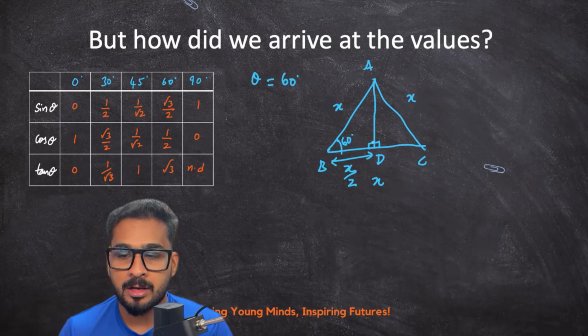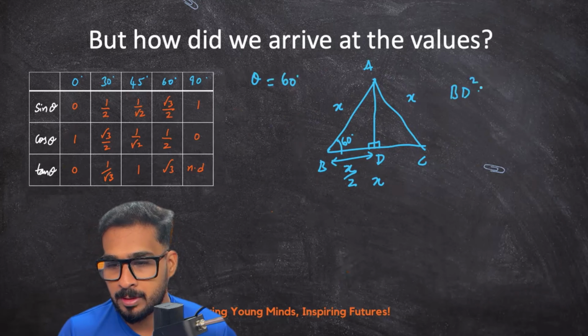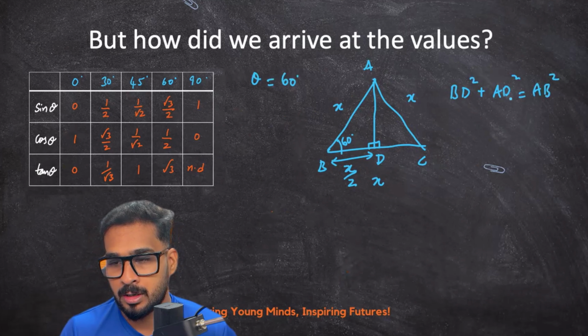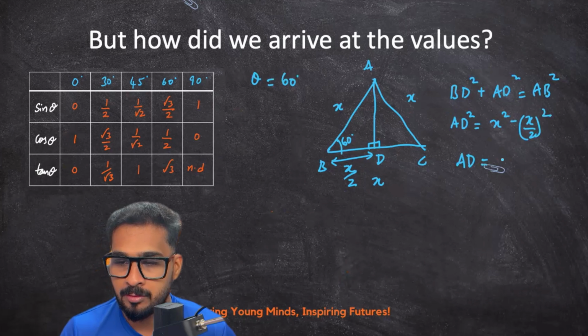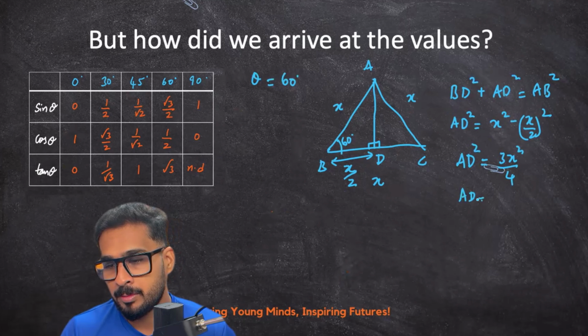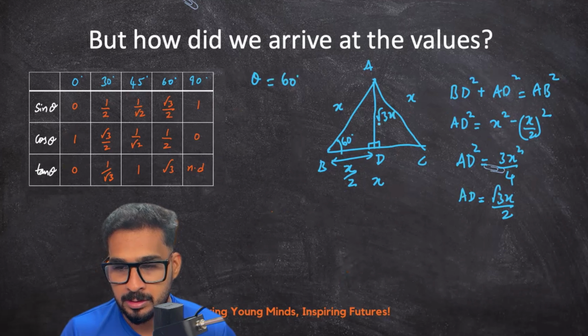By using the Pythagoras theorem, let us calculate the value of AD. BD square plus AD square equal to AB square. AD square is equal to AB square, which is x square, minus BD square, which is x upon 2 the whole square. Here we get AD square will be equal to 3x square upon 4. So AD will become root 3x upon 2.